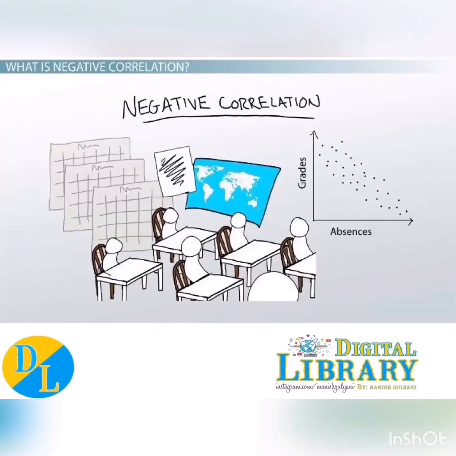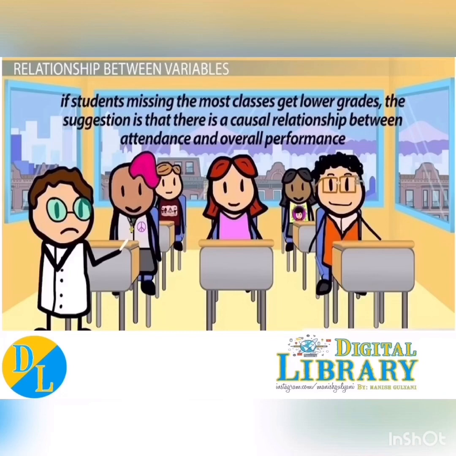Negative correlation is just opposite from positive correlation, when both variables move in opposite directions. If one increases, the other would decrease. If one decreases, the other would increase, like price and demand. So that's an example of negative correlation. There's a negative relationship between price and demand.